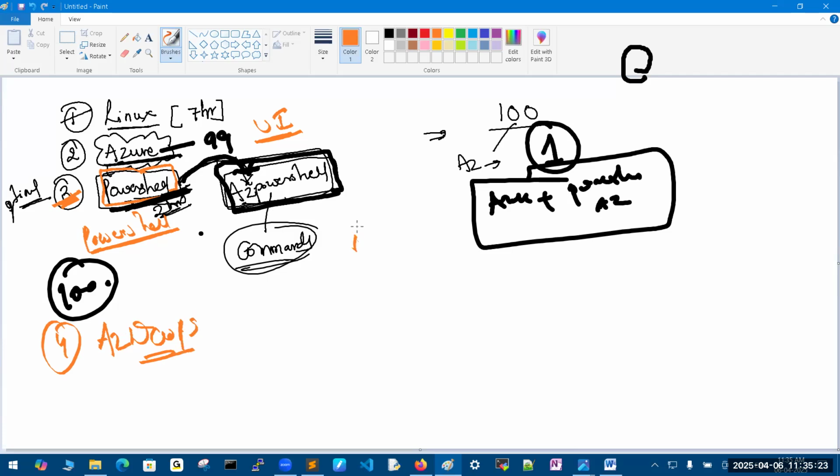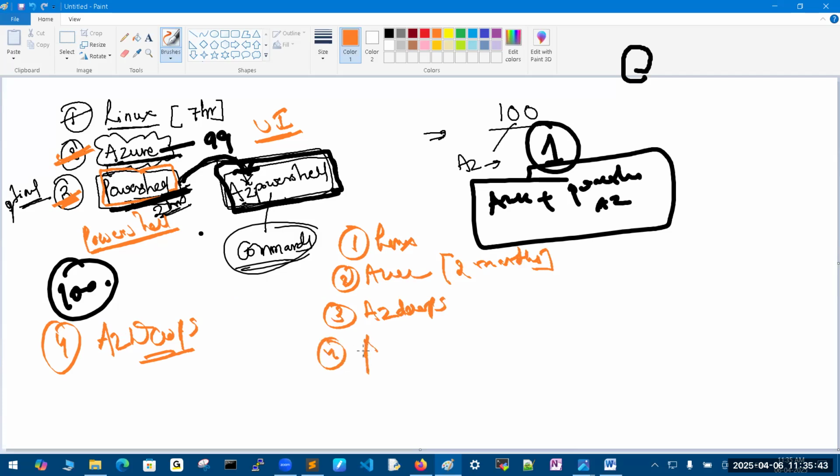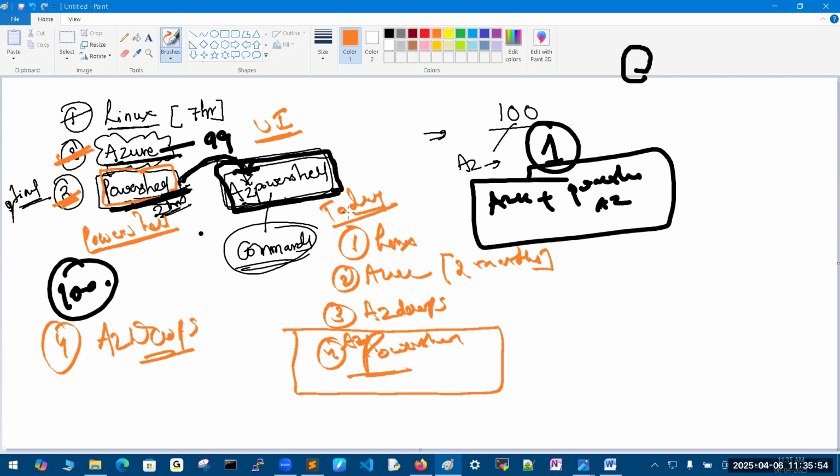On day one, I will start Linux. Remember, on day two, I will start Azure Cloud. It will take almost two months. Then after that I will come to Azure DevOps. Fourth, I am going to start PowerShell. Which PowerShell? Azure PowerShell I will start. So to reach this area, if I start your training today, I definitely need at least 70 days. Not immediately today. On the 70th day, I will start Azure PowerShell.